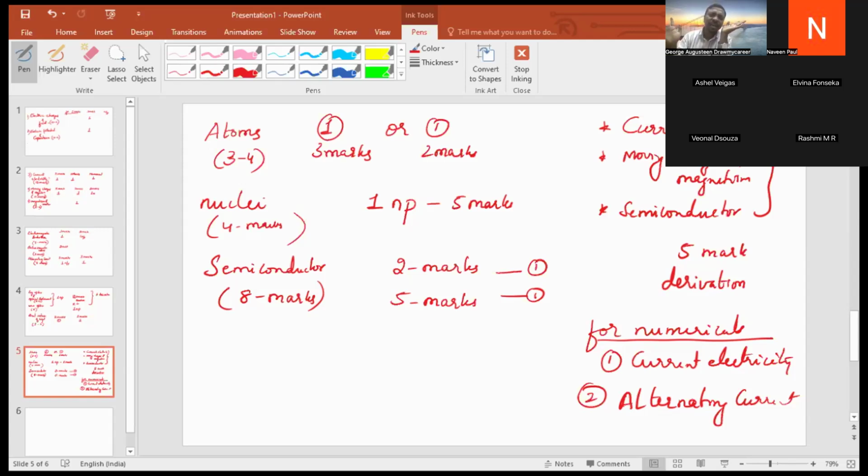Now the problem becomes when you start with the MCQ. MCQ they might ask from any corner. There is no restriction, there is no limitation. Once you start with 5 marks, 3 marks, 2 marks, you will get confidence. And once you get confidence, automatically MCQ will fall in line. You will do well.